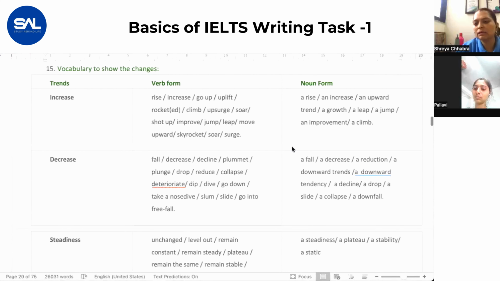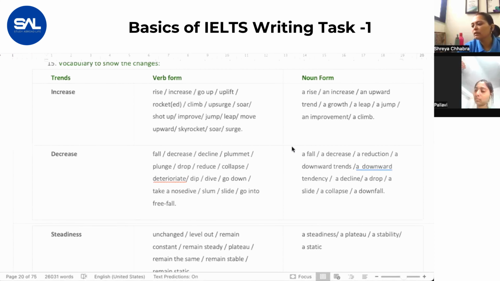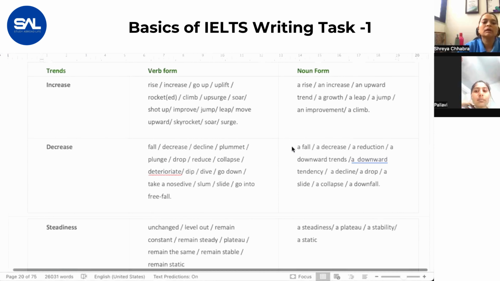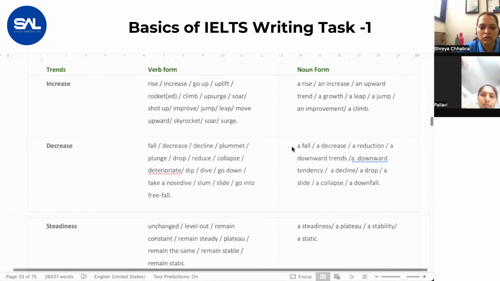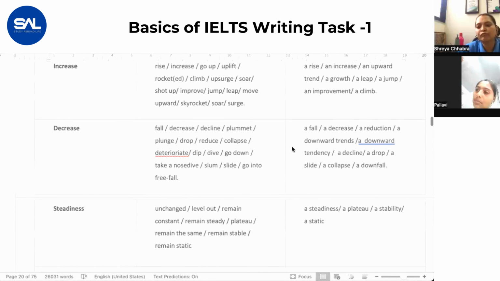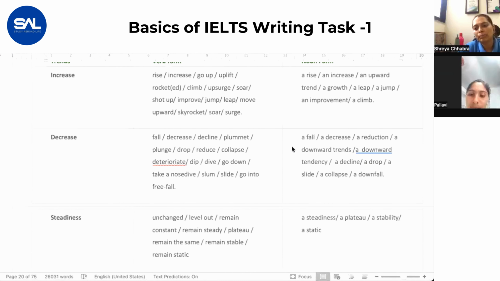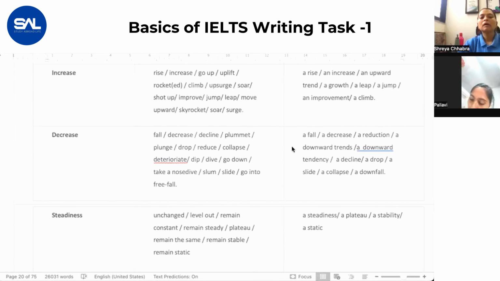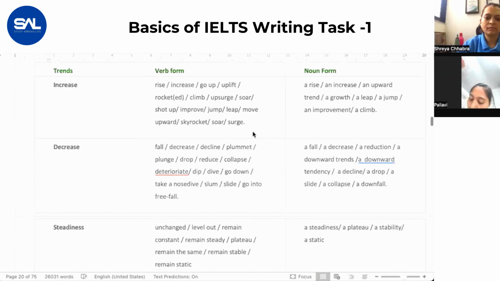Now, this one, as you can see, there are some words, synonyms of the basic words that are given. Like increase, there are some synonyms. There are some words for decrease. So you have to mug this up. You have to remember this throughout, because you should not use the same words. As I told you earlier, you should not use increase a lot of times. If the trend is increasing, use it once. You should not use it many times.